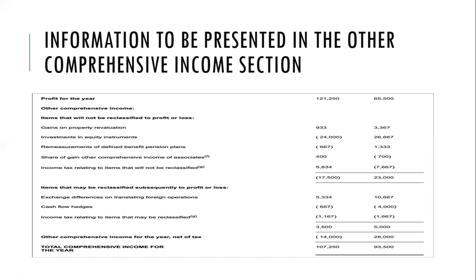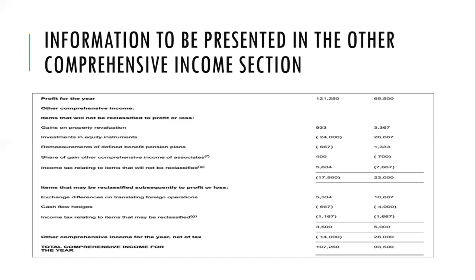We'll look at that under accounting for benefits. Then a share of gain or other comprehensive income of associates, the income tax related to items that will not be reclassified. So all these are items that will not be reclassified to profit or loss and will actually be posted under other comprehensive income.